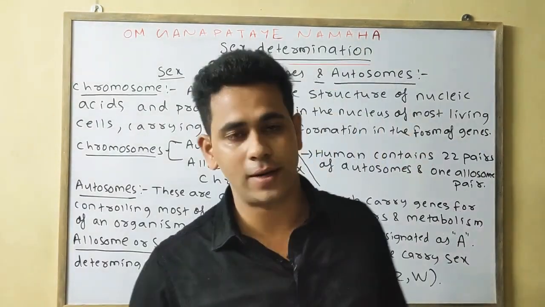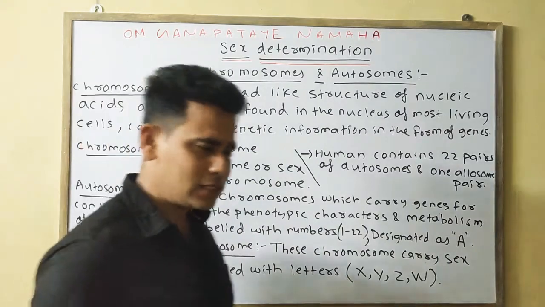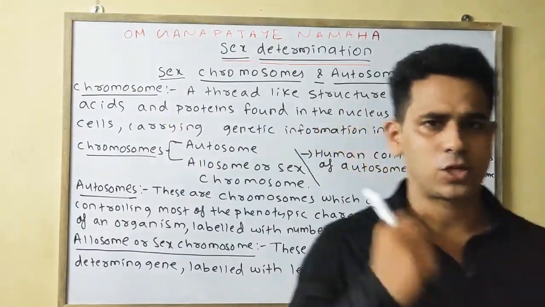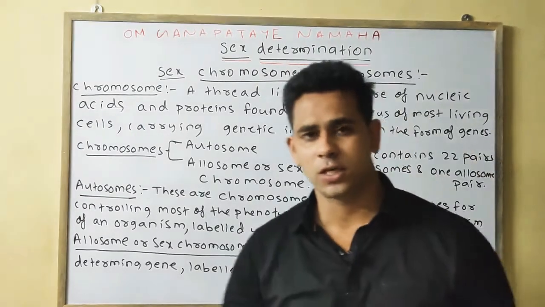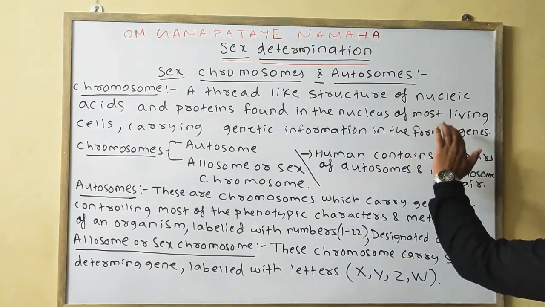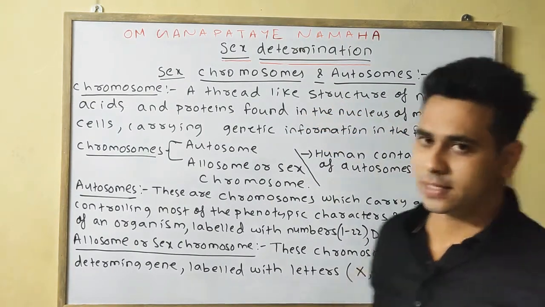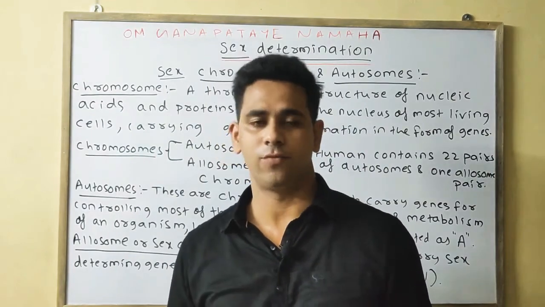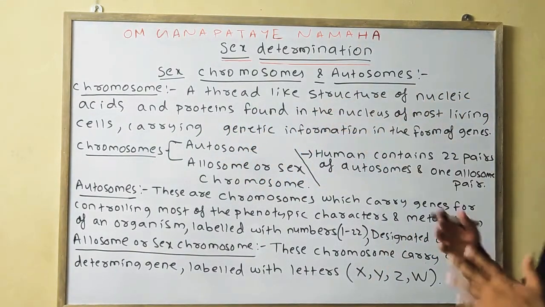What are the sex chromosomes and what are the autosomes? First we'll discuss what chromosomes are. Chromosomes are thread-like structures of nucleic acid and proteins found in the nucleus of most living cells, carrying genetic information in the form of genes.